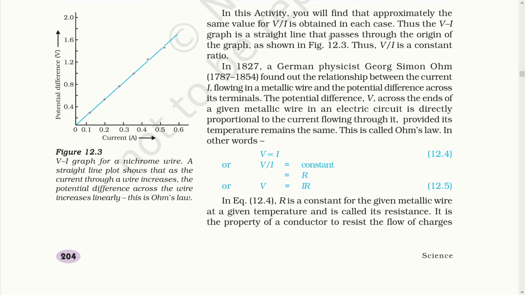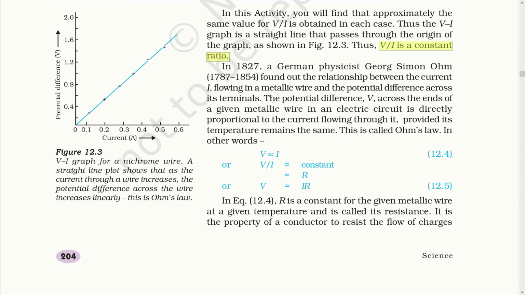So let's read this part to understand it better. In this activity, you will find that approximately the same value of V upon I is obtained in each case. Thus, the V-I graph is a straight line that passes through the origin of the graph, as shown in figure 12.3. Thus, V/I is a constant ratio.